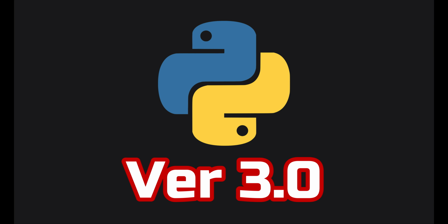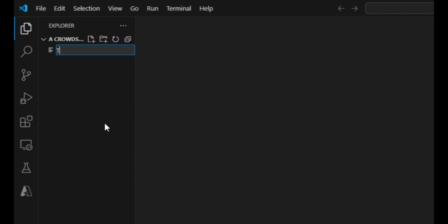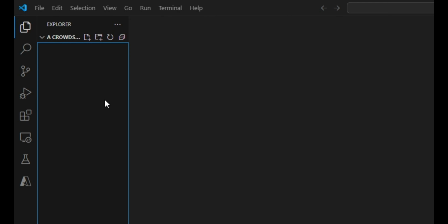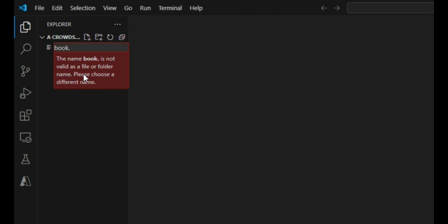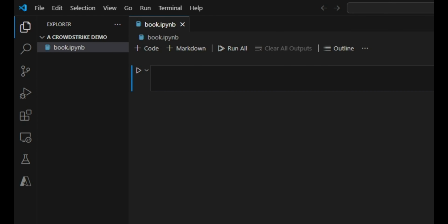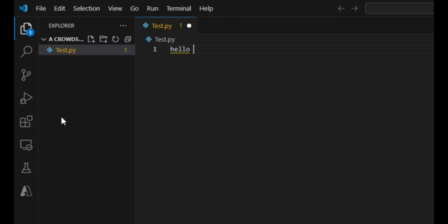We're currently at version 3 of the language, and you can get started by creating a file that ends in .py or .ipynb to create an interactive notebook. Start by creating a variable by setting a name equal to a value. It's strongly typed, which means values won't change in unexpected ways like in JavaScript, but dynamic, so type annotations are